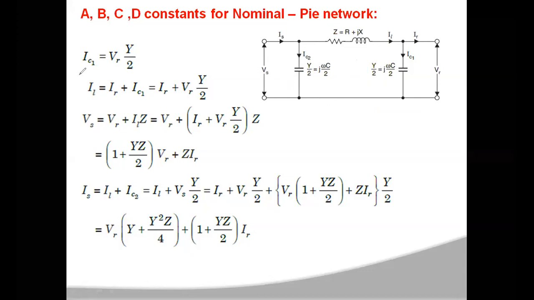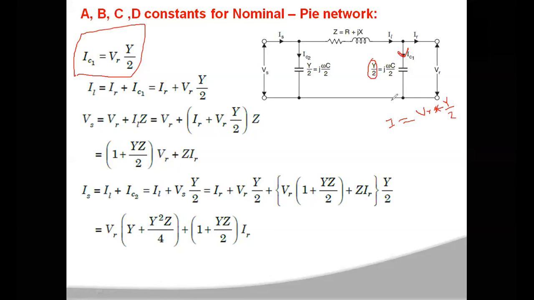Now what is IC1? It is the current flowing through the path connected at the receiving end, where the capacitance value is Y by 2. So the current I is equal to the voltage across the capacitance, VR, into Y by 2.